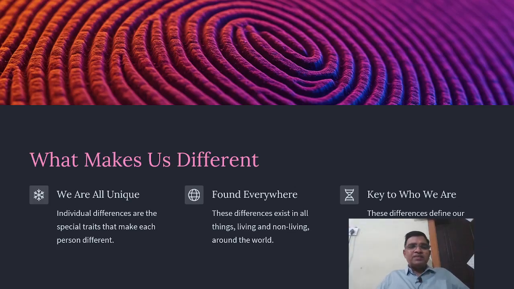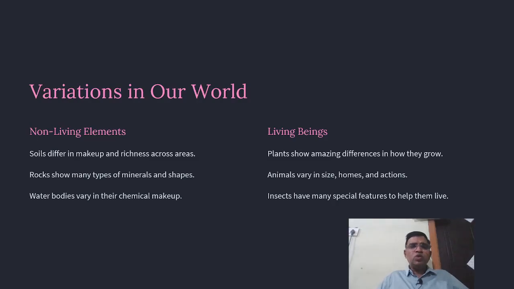So, what makes us different? We are all unique, and we find this everywhere. It is key to who we are. Individual differences are special traits that make each person different. These differences exist in all things, whether living or non-living around the world, and these differences define identity and how we fit into groups. So there is variation in our world, in non-living elements and living beings.